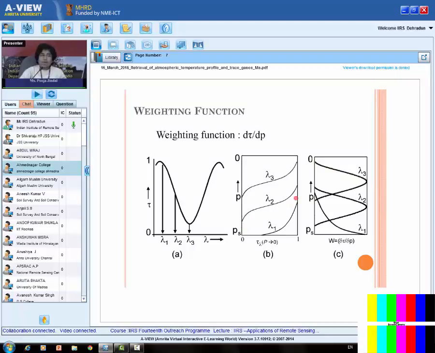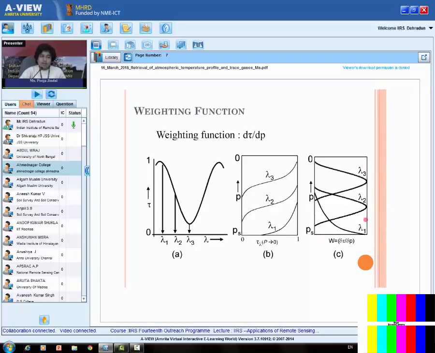Then let's consider lambda 2. Lambda 2 lies in between lambda 1 and lambda 3, so here also it will lie in between the lambda 1 and lambda 3 curves. Having understood this curve, we can see that if my sensor is receiving energy only in the wavelength lambda 2, then that particular band is able to see only this much part of the atmosphere. It is not seeing the lower part, and it is not seeing the upper part. So it is giving me information about this level only in the atmosphere.